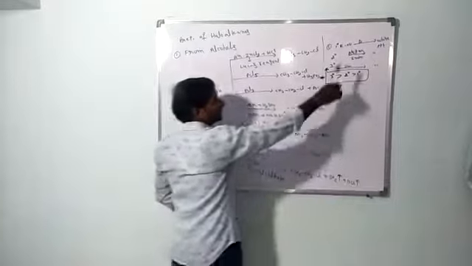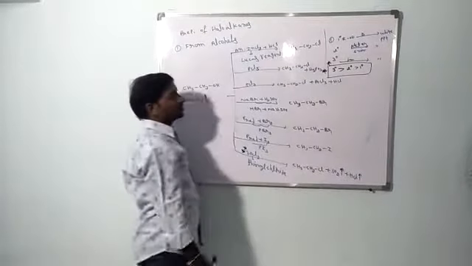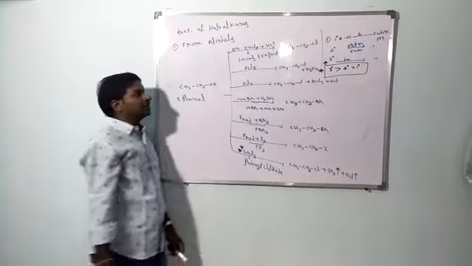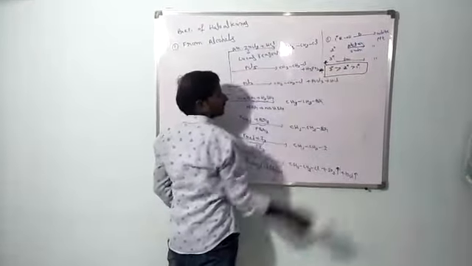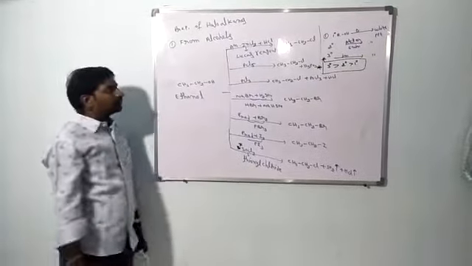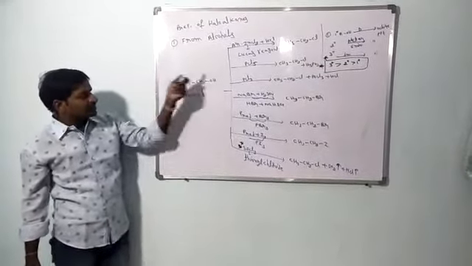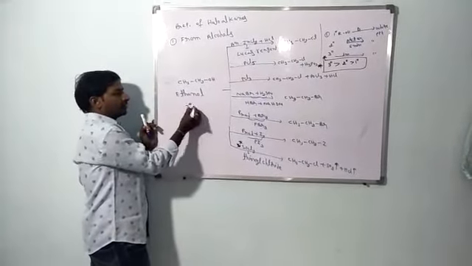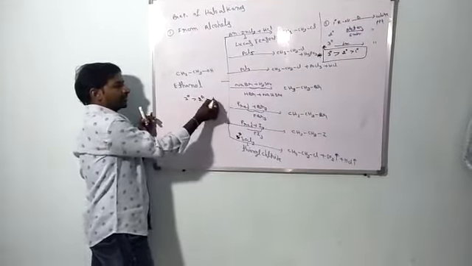Next, this part is also very important. Lucas reagent: what is the use of Lucas reagent? By using the Lucas reagent, we can distinguish primary, secondary and tertiary alcohols. Next, the reactivity order: in all the reactions, the reactivity order of alcohols is tertiary more reactive, then secondary, then primary.